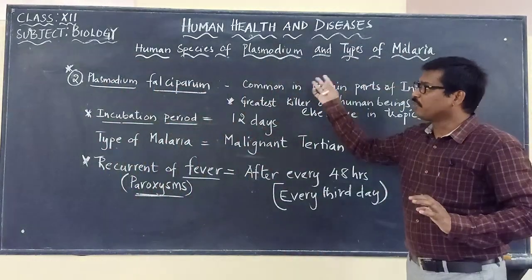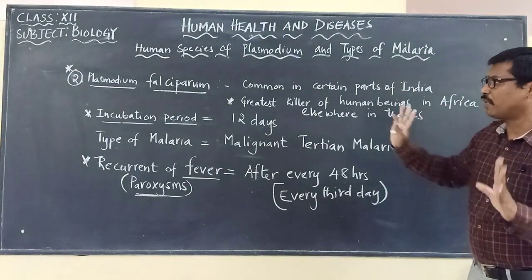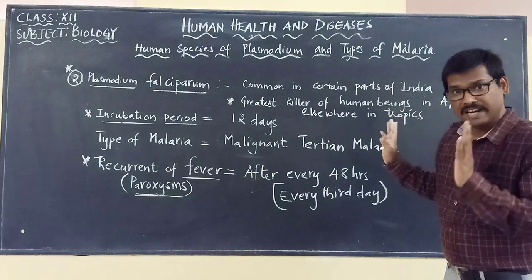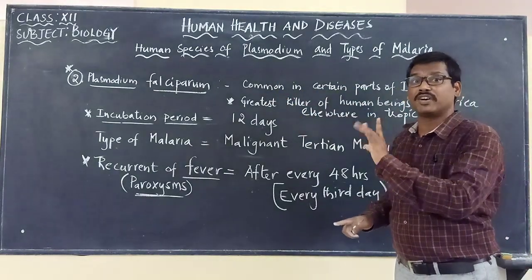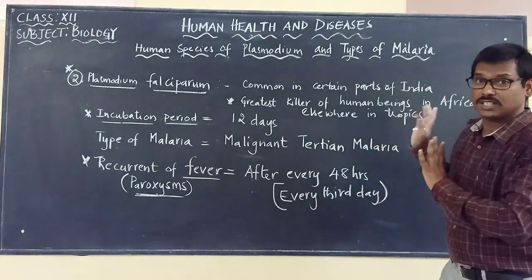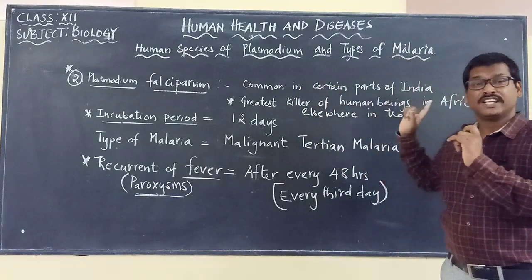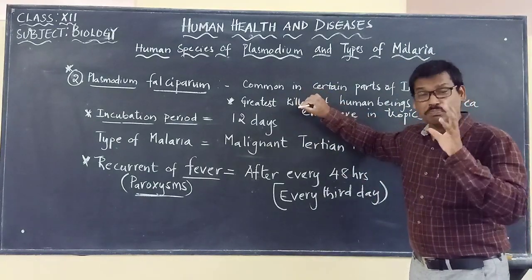So here we have to remember all these points again. The second type of Plasmodium species which is responsible for causing malaria is Plasmodium falciparum, and it is very, very important among the four that we are discussing now. It is a very dangerous species of Plasmodium, causing death to many individuals.